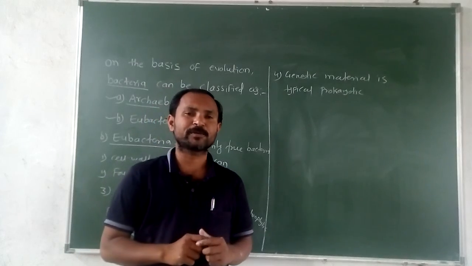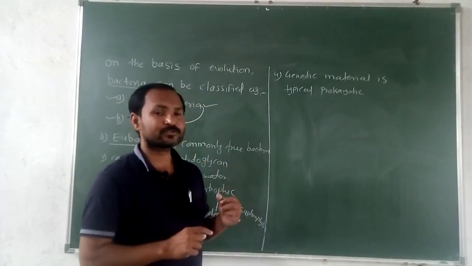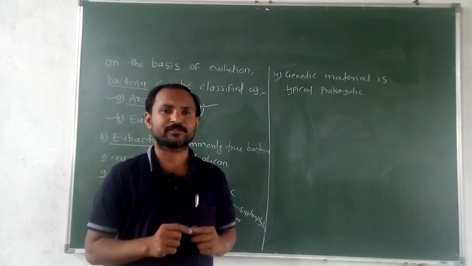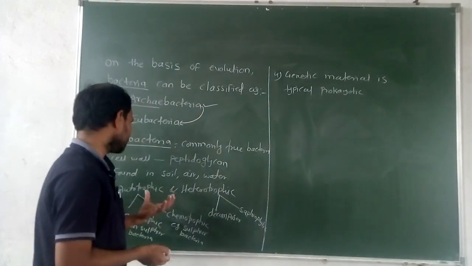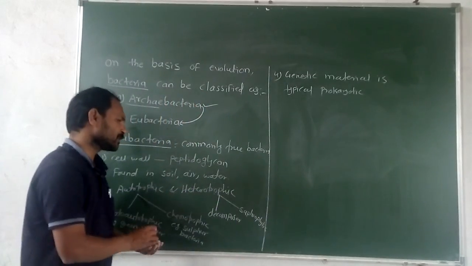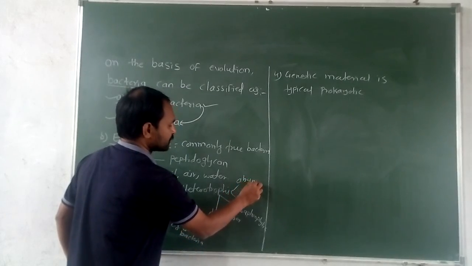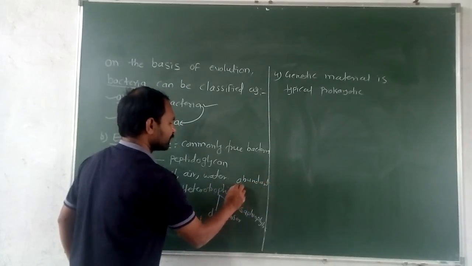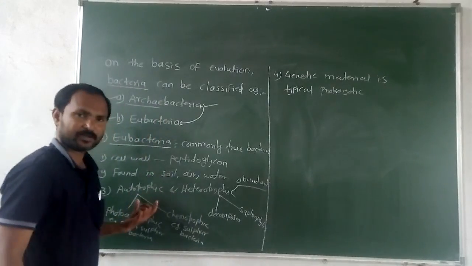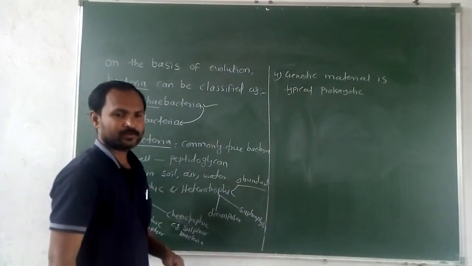But the heterotrophs are mostly present, abundant, meaning their numbers are more compared to the autotrophic ones.